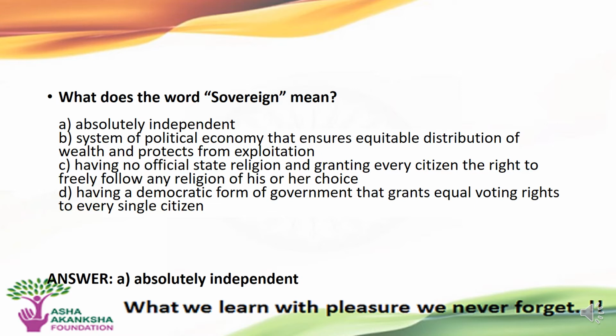The correct answer to this question is A. Sovereign means absolute independence of the country.